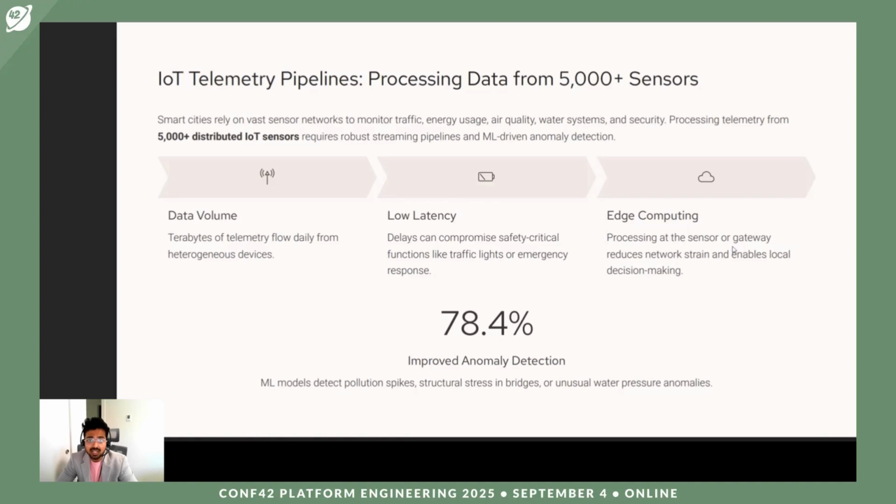With this architecture and these overall strategies, about 78.4% anomaly detection improvement has been seen with these AI models, which detect pollution spikes, structural stresses in bridges, or unusual water pressures. These are a few examples of what needs to be detected quickly.